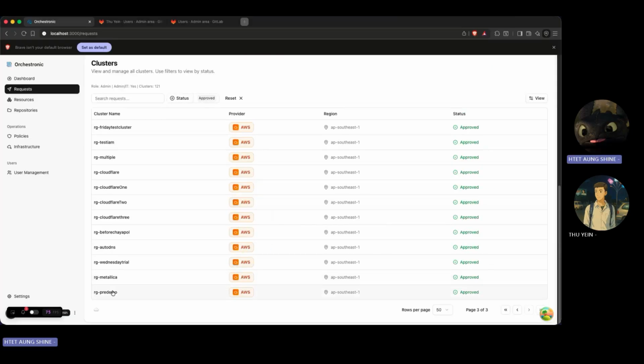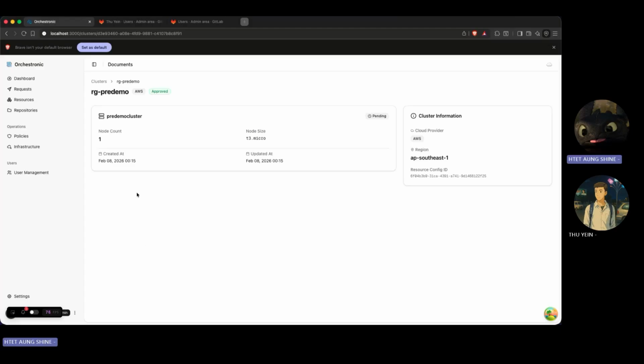When we look inside of it, okay, it is approved, but you can see that the kubeconfig is not appearing. What that means is that we cannot deploy on the cluster for now.